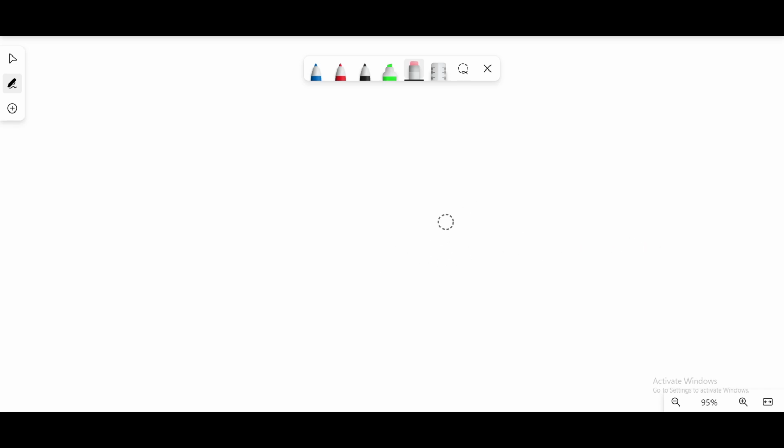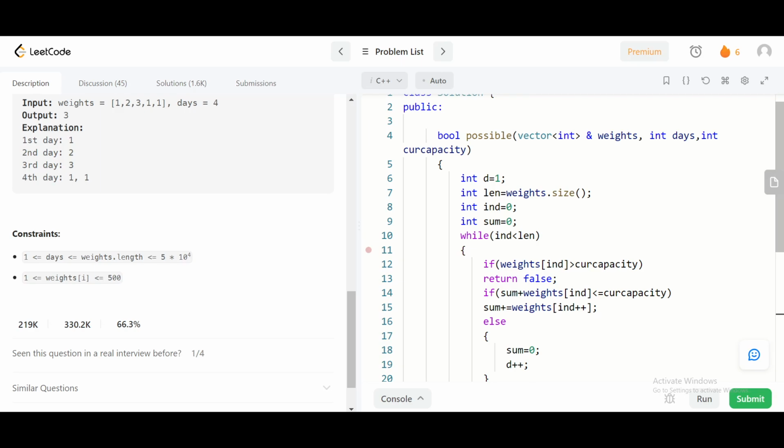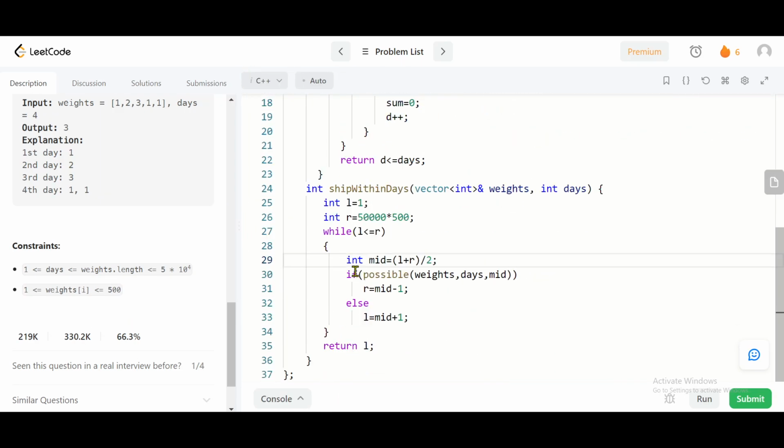Now let me open the code to explain what I have just told as the concept. So here I am applying binary search as I have discussed. I have taken a lower limit and an upper limit. Lower limit is L and upper limit is R. So this while loop will continue till the lower limit is less than or equal to R, as this is what we usually do in binary search.